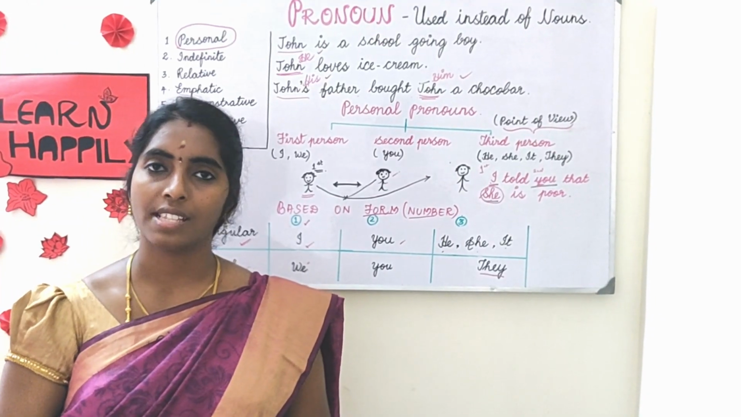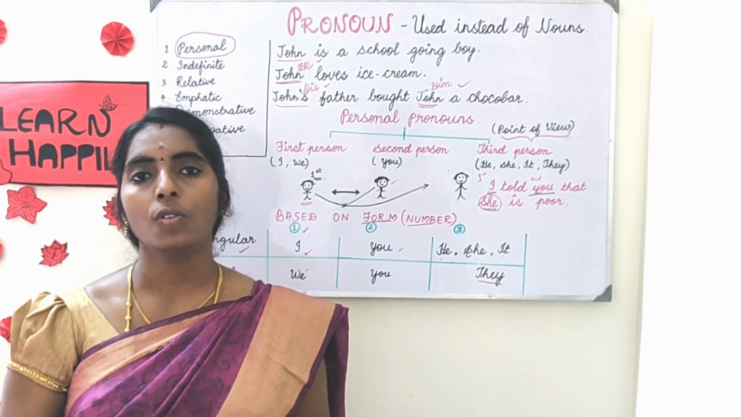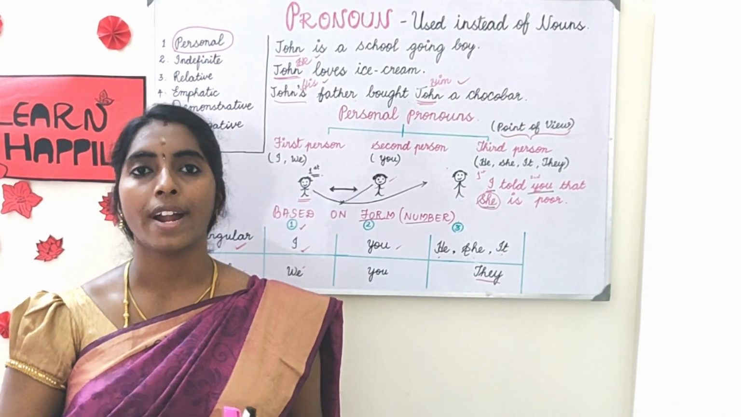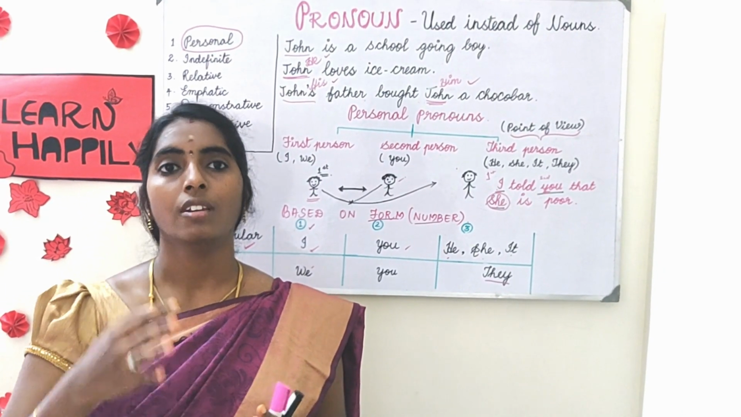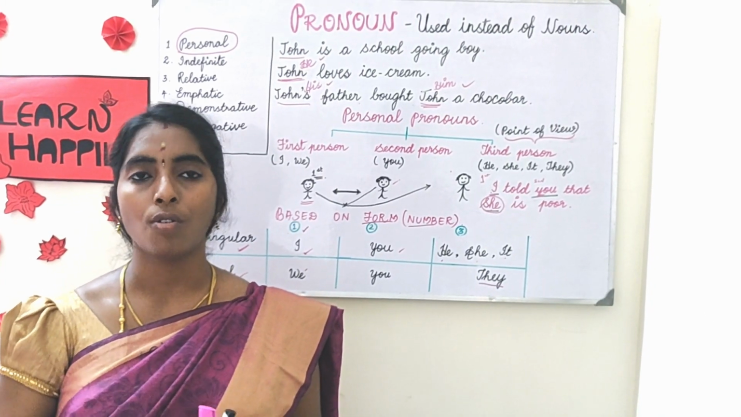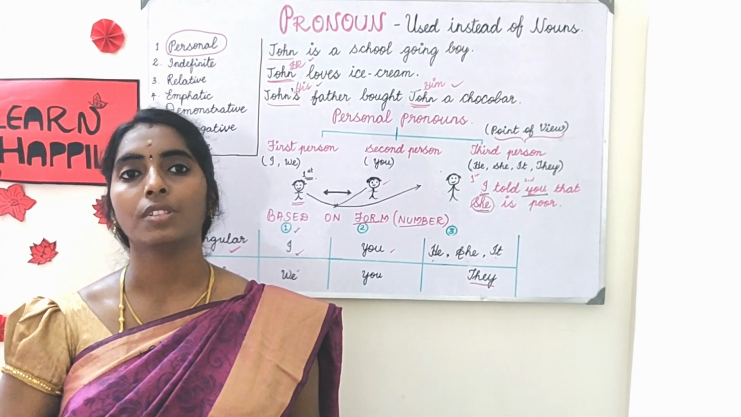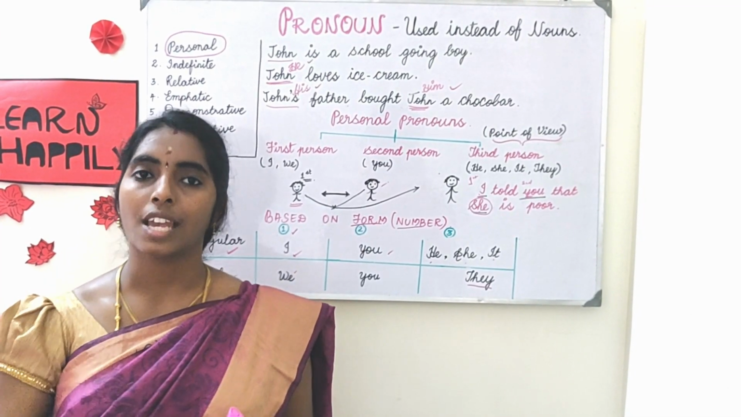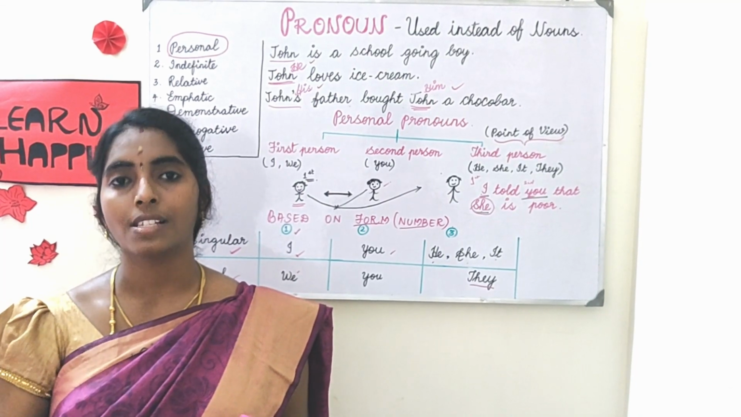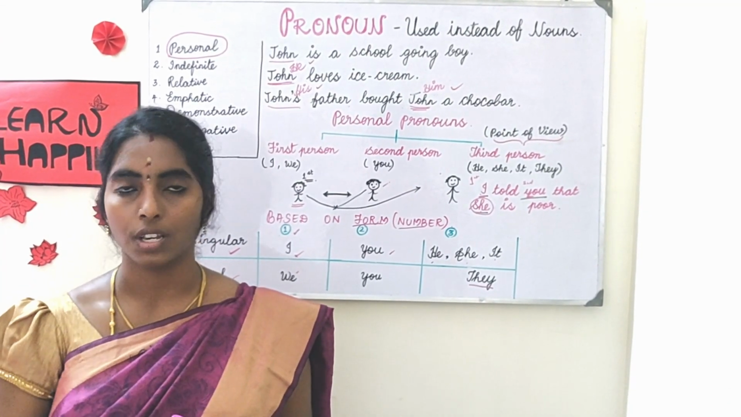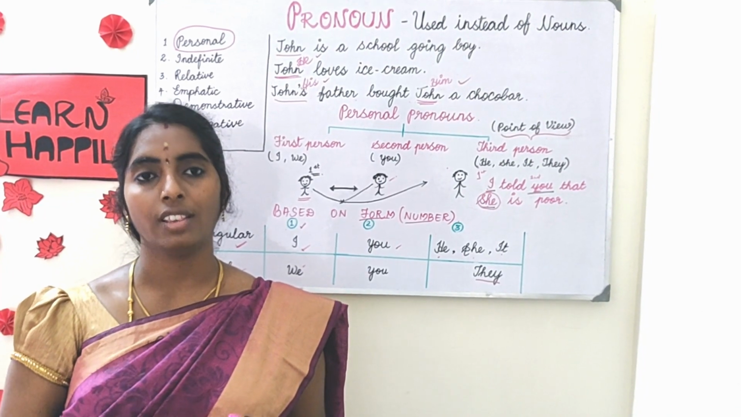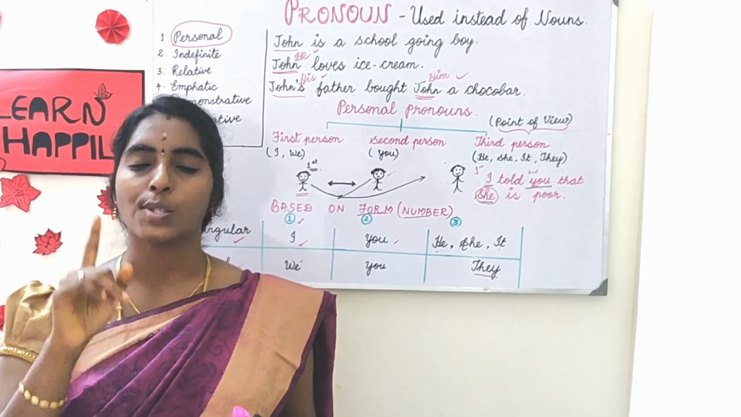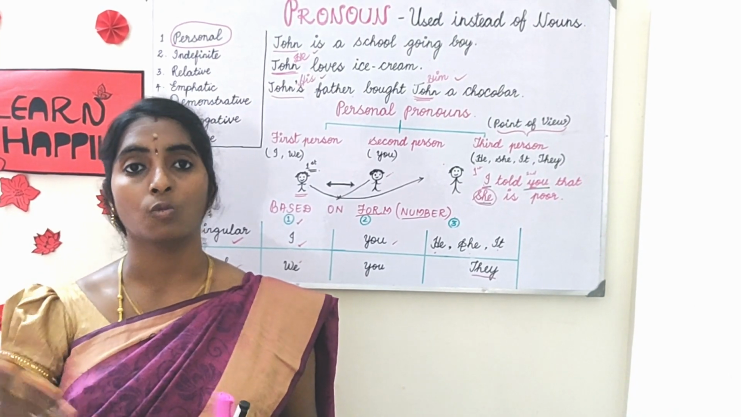So here I am summarizing what we have learned so far. Pronoun is one of the parts of speech. It is used instead of a noun to avoid repetition of nouns. First of all, we are categorizing these pronouns into three based on the point of view, that is first person, second person and third person. The first person is the speaker and the second person is the listener, whereas the third person is the one about whom these two are speaking. Again, we are classifying based on form or number, that is singular and plural. Singular is only one, whereas plural is more than one.